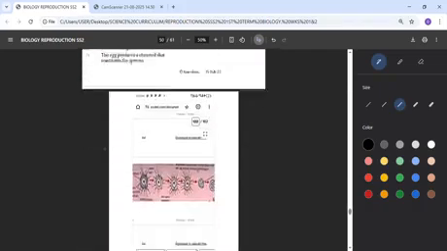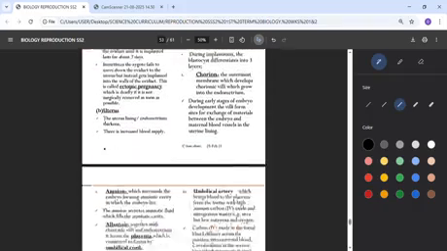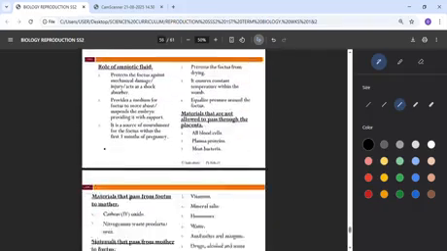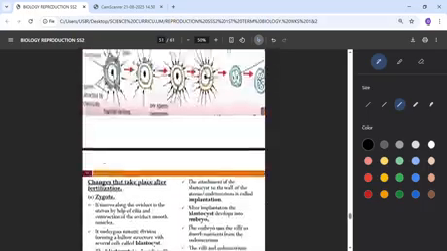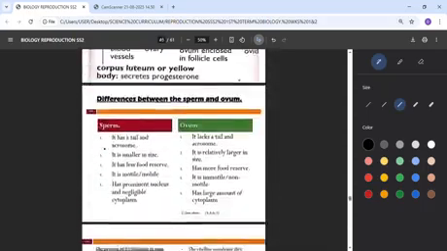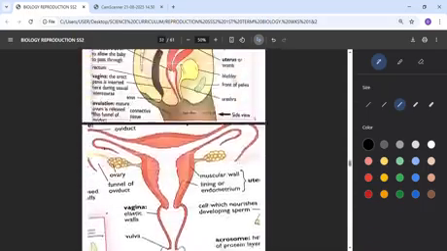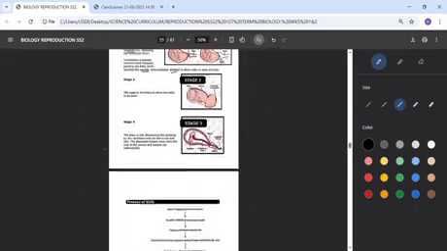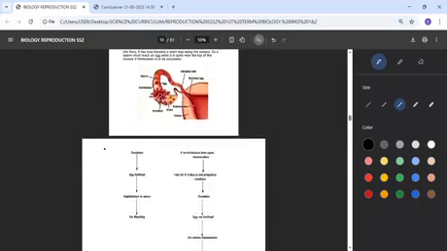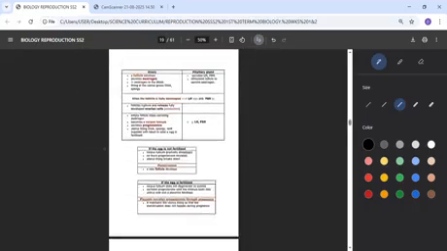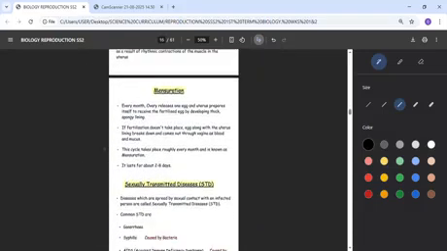Let's now round it off with what I said earlier, which was about menstruation. So what can we say about menstruation? Remember, the sperm has a target, and what is the target? To fertilize the egg. But in some cases, the sperm may not be able to get to where the egg is to fertilize it. Once it's unable to get there, then what we call menstruation will take place.